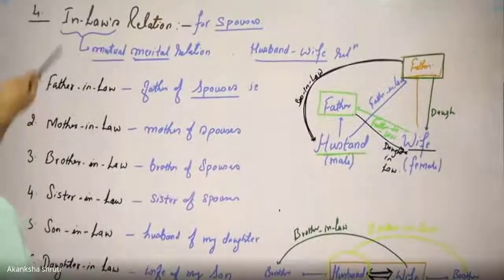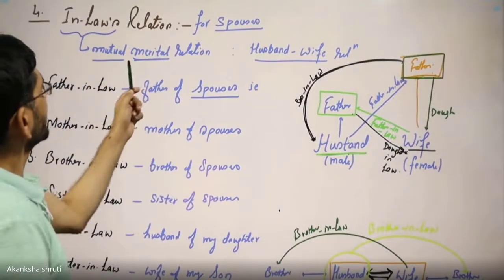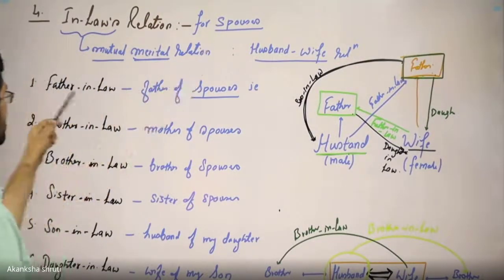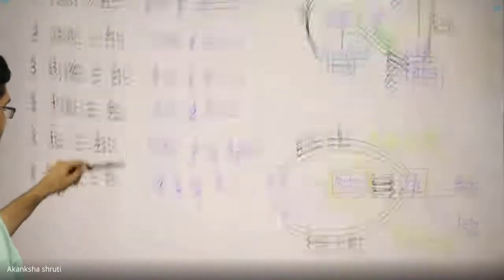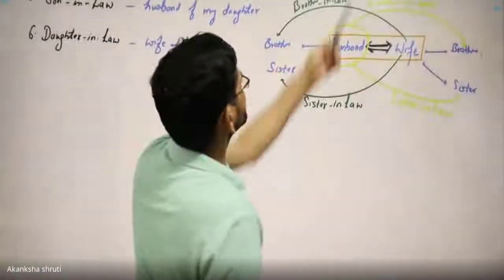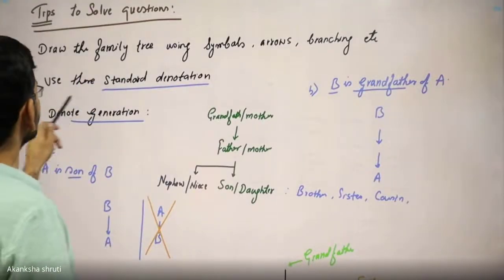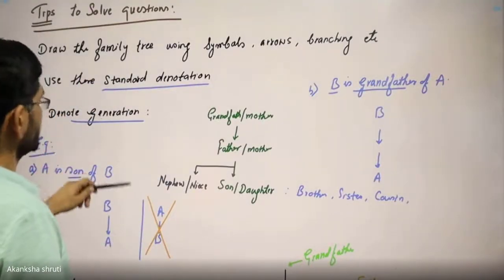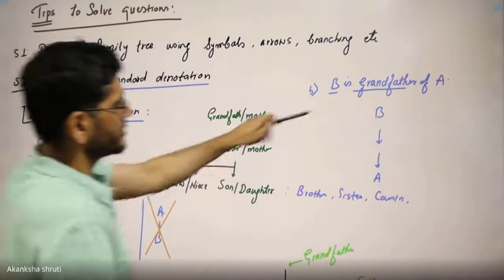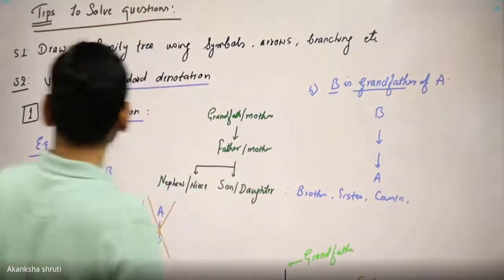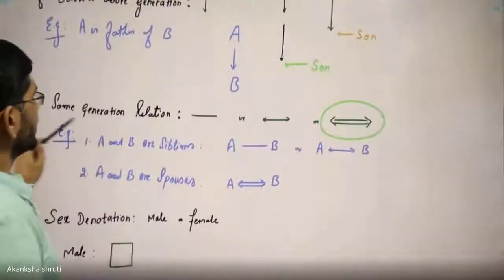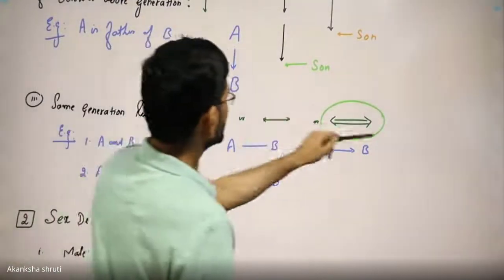Then if matrimonial or marital relation, it is in-law relation, 6 types of this thing. Then from the information given, we need to draw the family tree considering their generation first. Generation means top down, or maybe in the same generation, horizontal one.